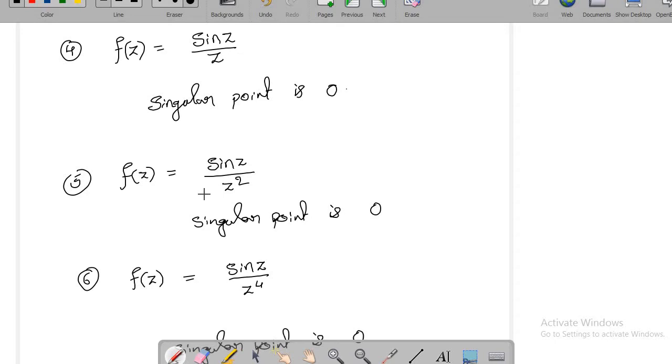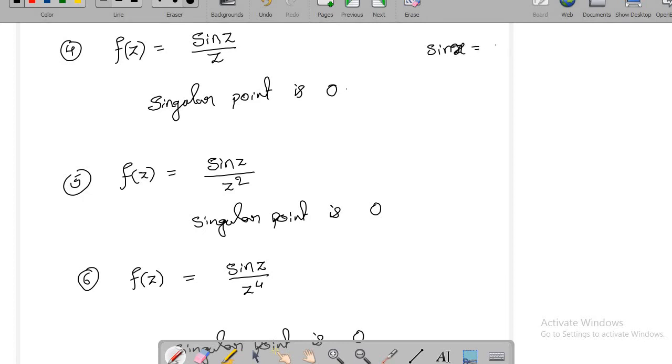So there you observe z is there in the denominator only once, but here we have it twice. We have it 4 times here for the last one. And you can observe one more thing, that is sin z by z. Sin z, we know what is the expansion of sin z, right? Let me recall the expansions we did in Taylor's for real valued function.